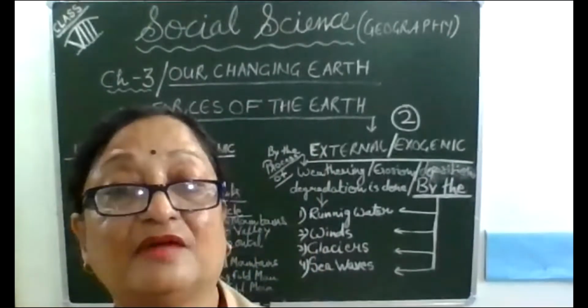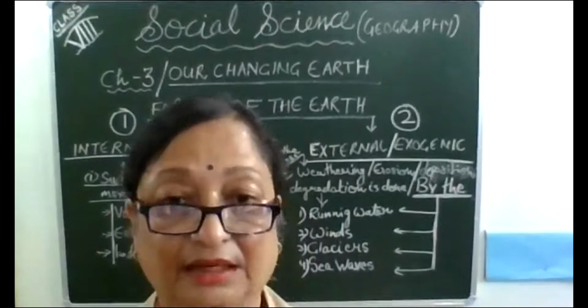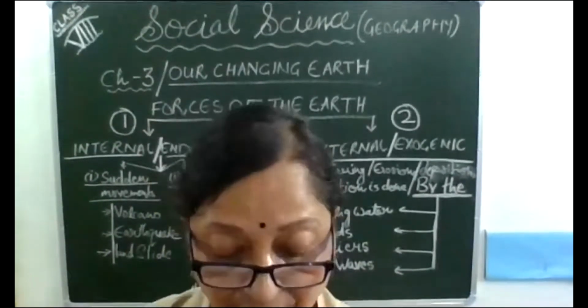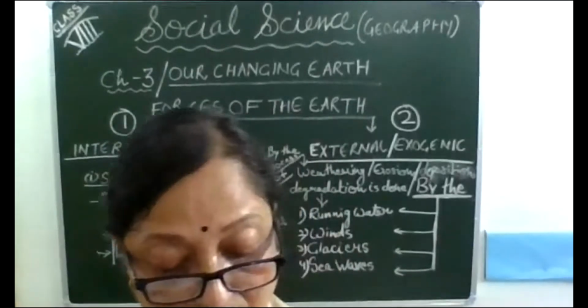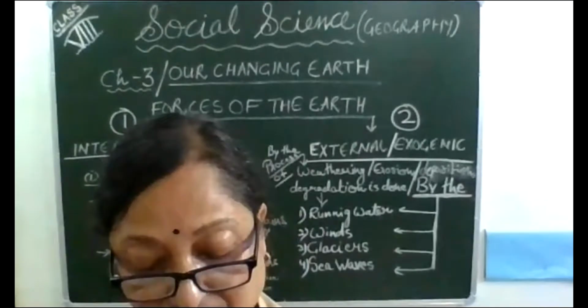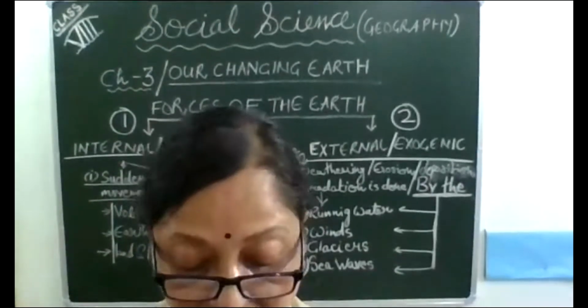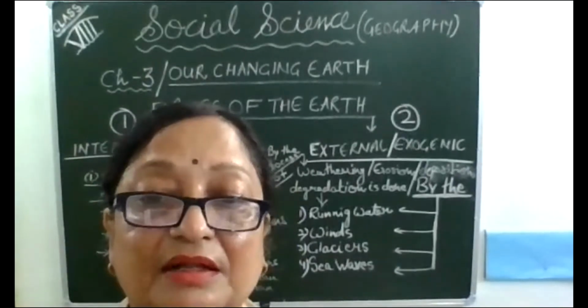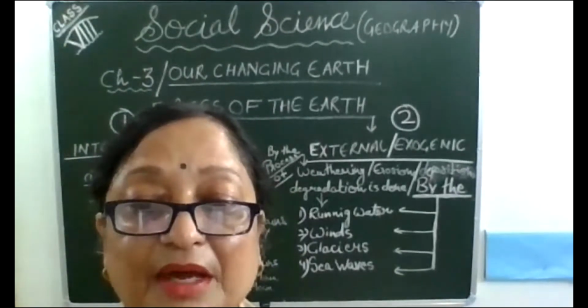What types of landforms are created on the Earth's surface? This is what we are going to learn now. The forces operating on the Earth's surface are called exogenic forces. And now I'll be sharing the screen for the topic.